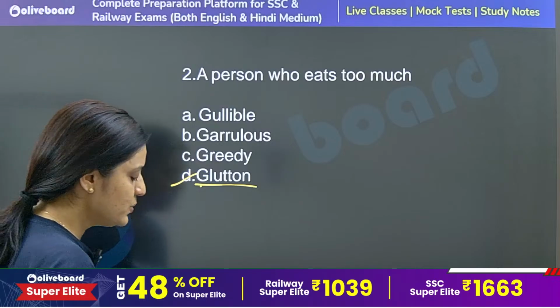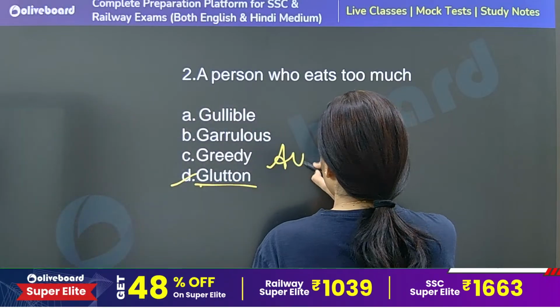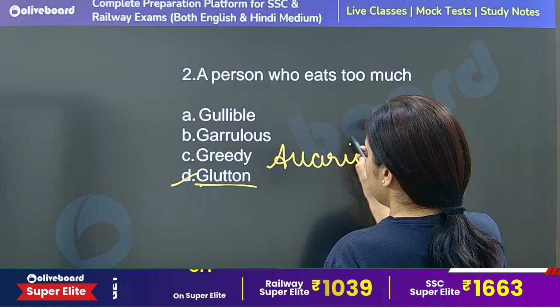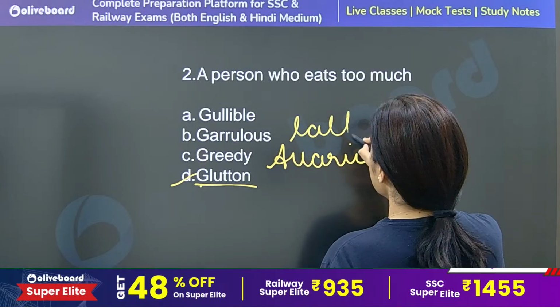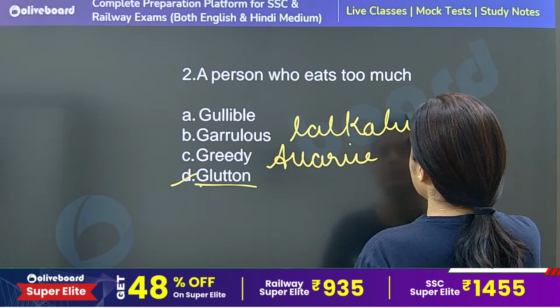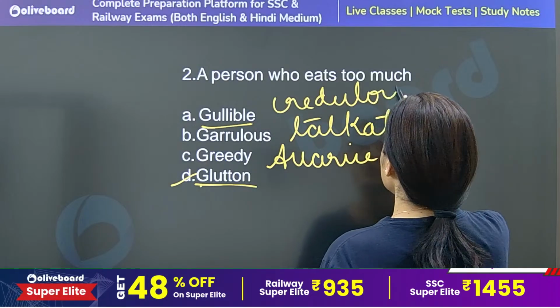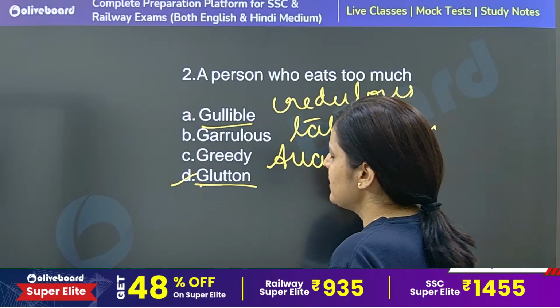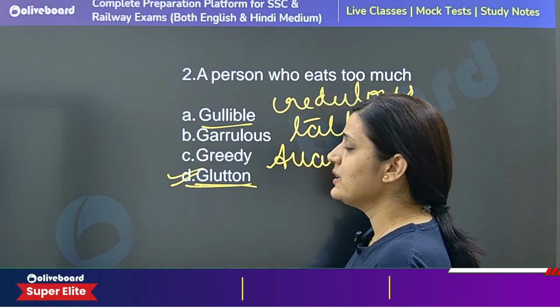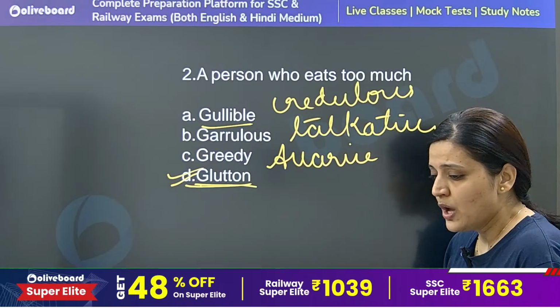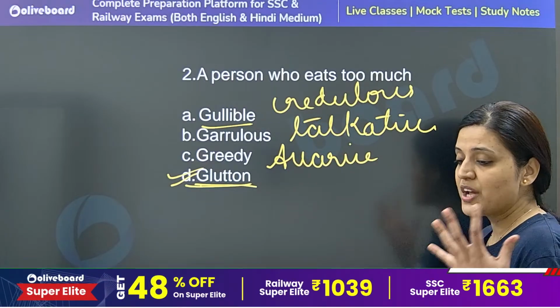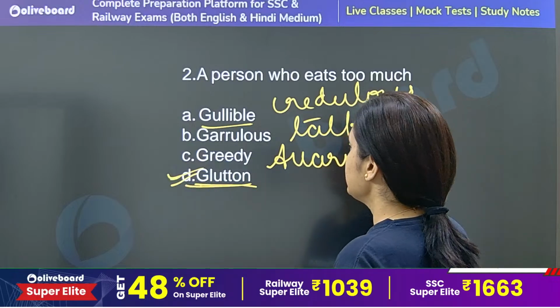Greedy is the person who is avaricious. Garrulous is talkative, one who talks a lot. Gullible is credulous, one who easily believes any person. So gluttony, or a glutton, is the person who eats too much, or in other words a voracious eater. So option number D is the correct answer.